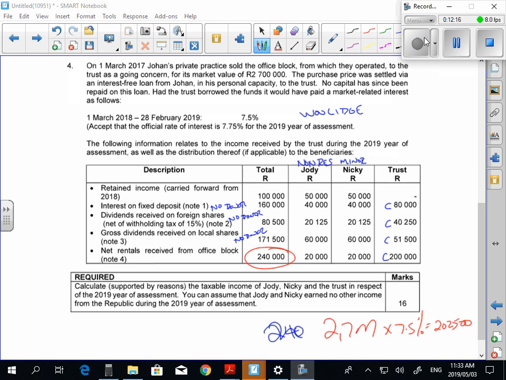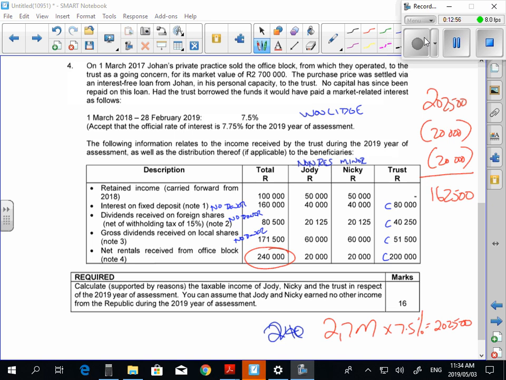You've got to do it in order of transactions. So tell me something. Do Jody and Nikki get their 20,000 Rand each before year end or not? Do they get it before year end? They do. The trustees exercise their discretion and give it. So what is the order of people getting it? So Jody gets 20,000. Therefore, the 202,500, we're going to go 202,500 less 20. And then Nikki gets her 20 as well before year end. So we're left with a balance of 162,500. Does everybody see that?